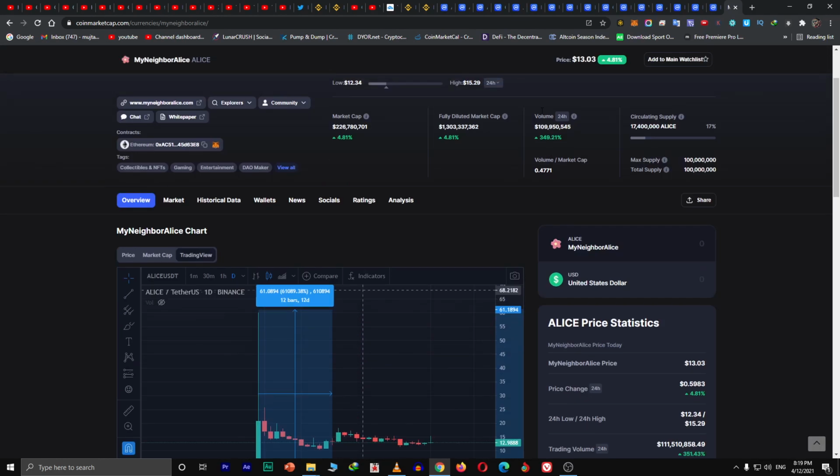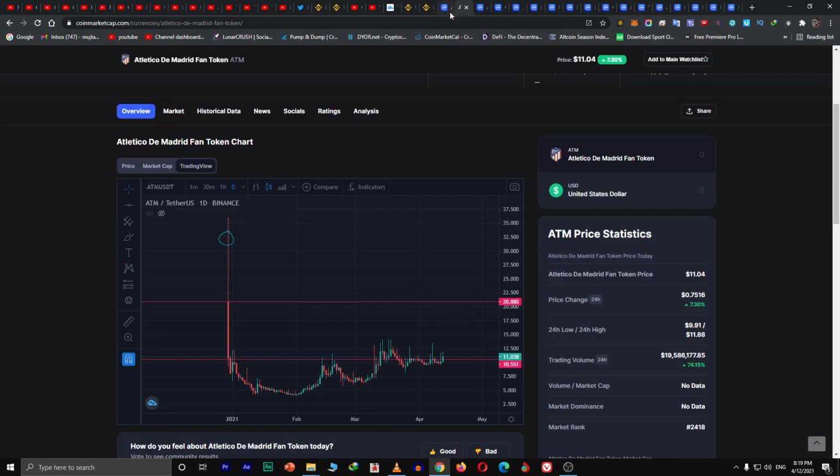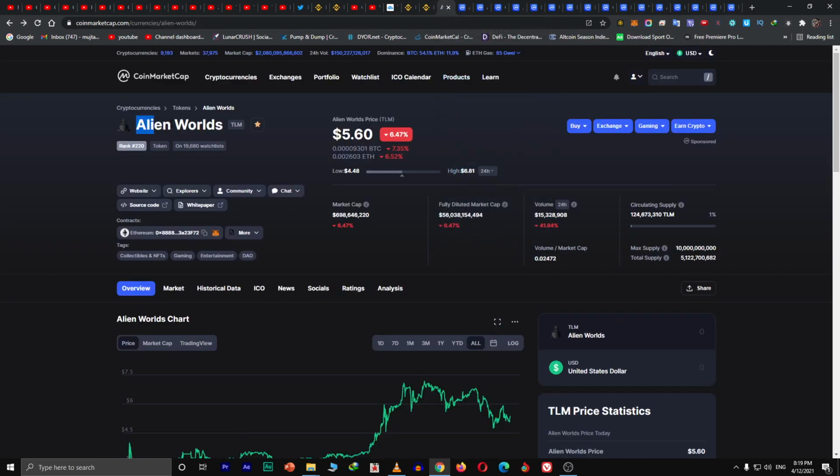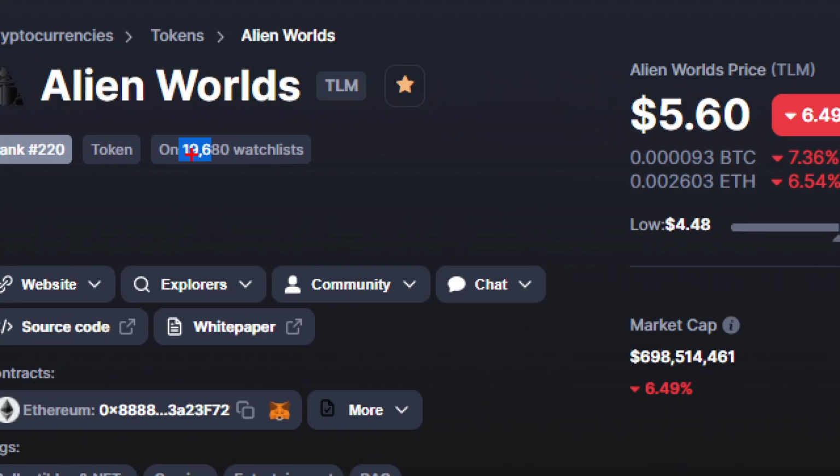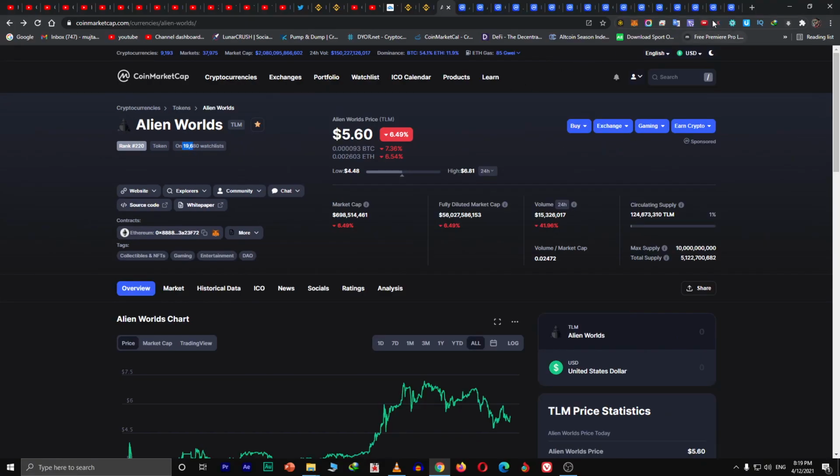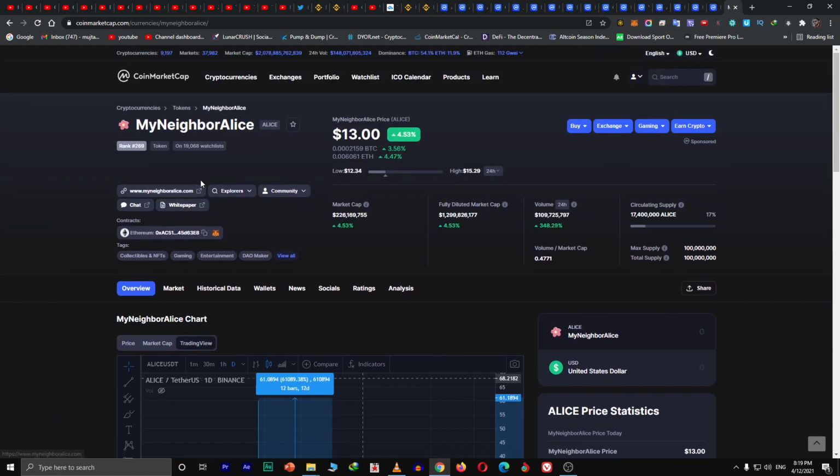So now we have got 16 coins. Now let's take a look at the Alien Worlds TLM token. Let's take a look at its first thing. We have got 19,000, that's a major. We can relate it to big coins.